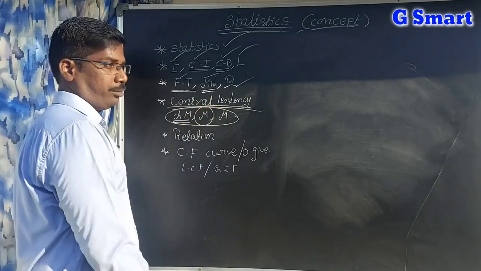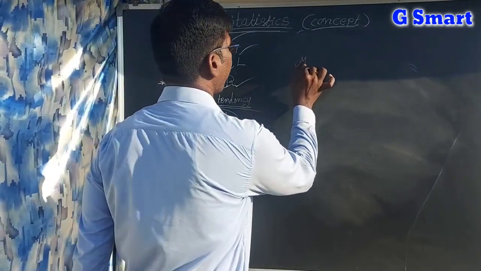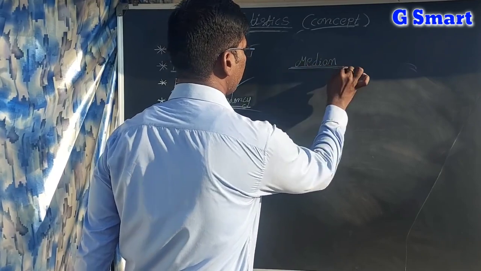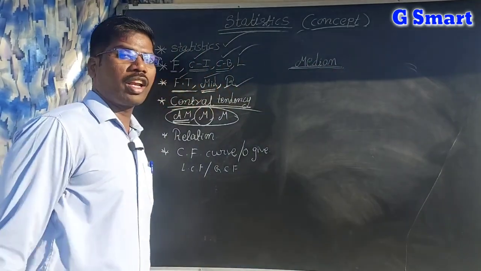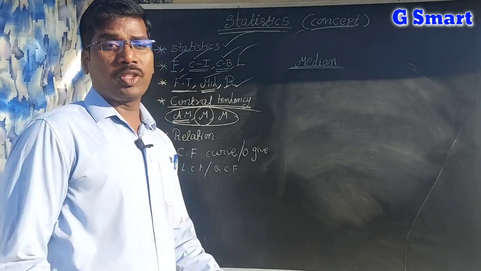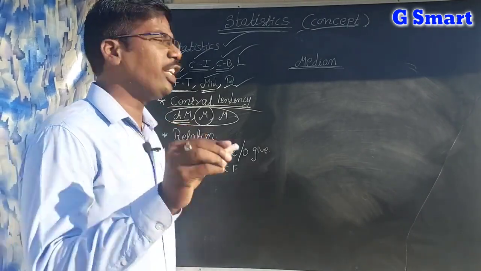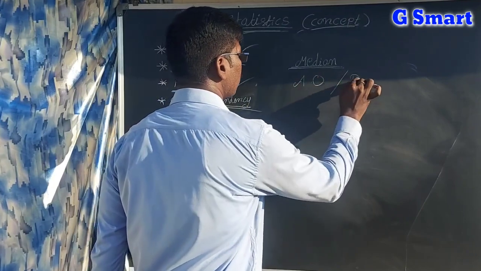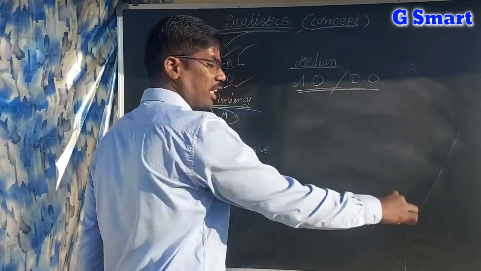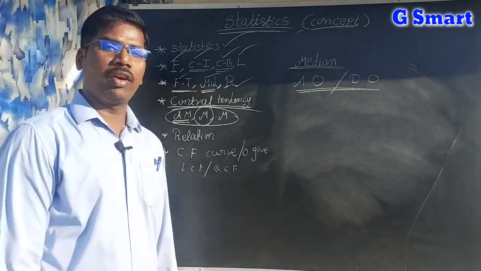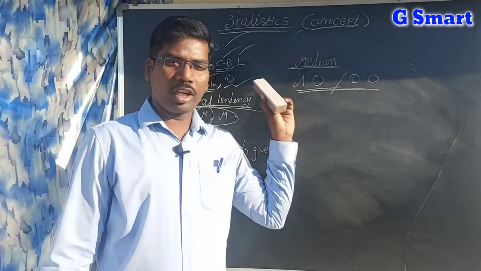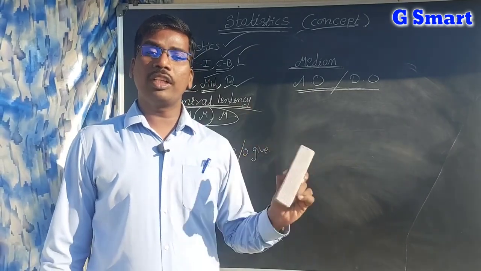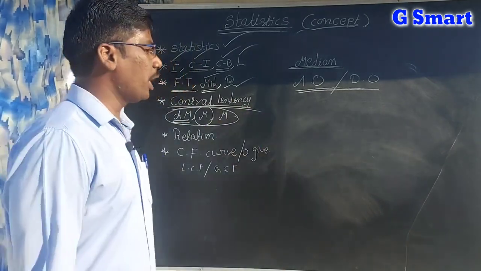Next, median. In raw data or given data, if all observations are arranged in ascending order or descending order, then the middle value is called the median.